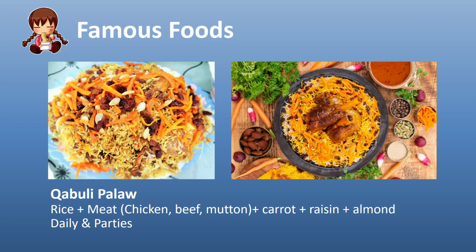We also have qabli palau. I think it's very famous. It is super delicious. The ingredients of qabli palau are rice plus meat. The meat can be chicken, beef, or mutton, with carrot, raisin, and almond, and we use it in daily parties or ceremonies or wedding parties.